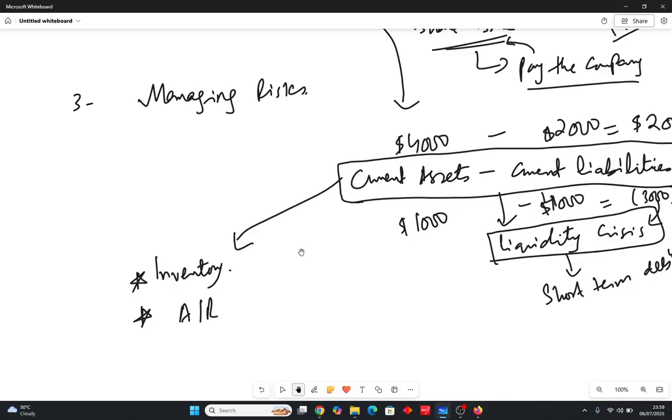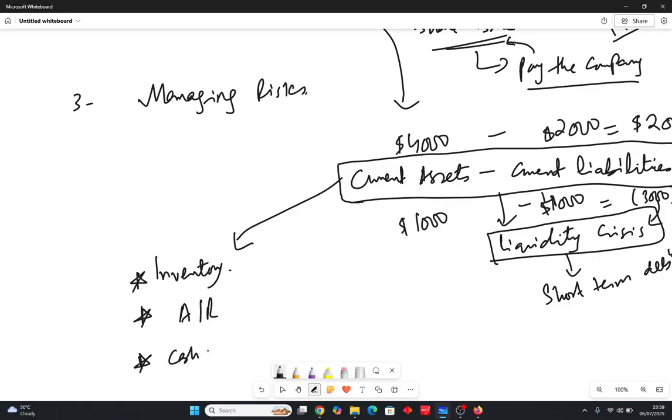If they come in the market, let's suppose I deny the customer, I reject the customer, I say that I need cash, I won't allow you to pay on credit. So ultimately what will happen if I don't allow my customers to pay on credit? The customer might go to my competitor. I lose the customer, I lose the sale. So it will be something harmful for me. So that's why I cannot do that thing.